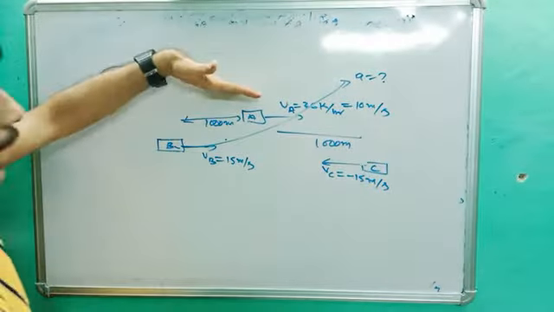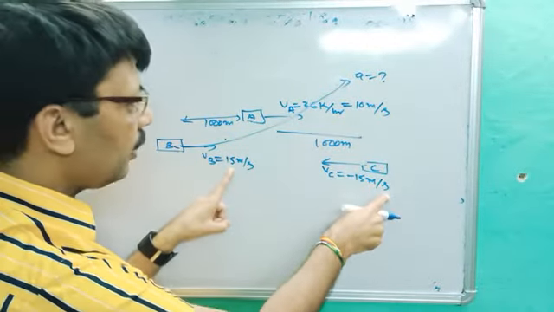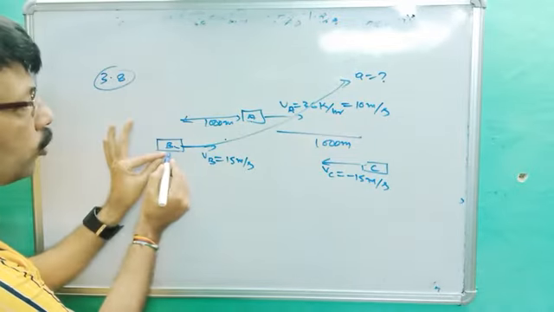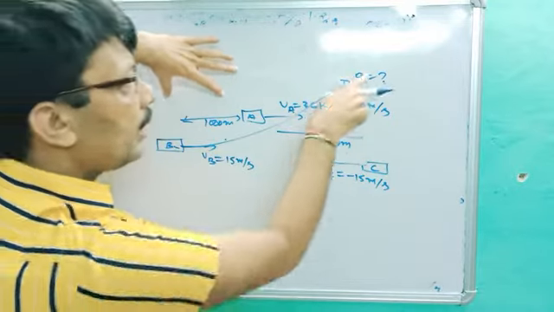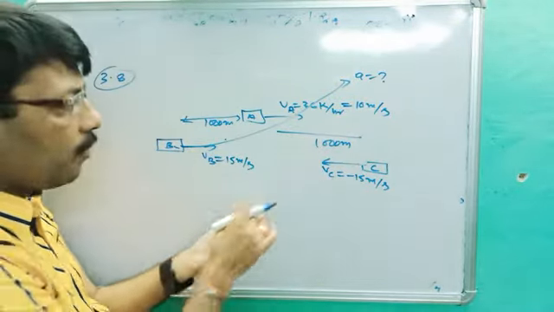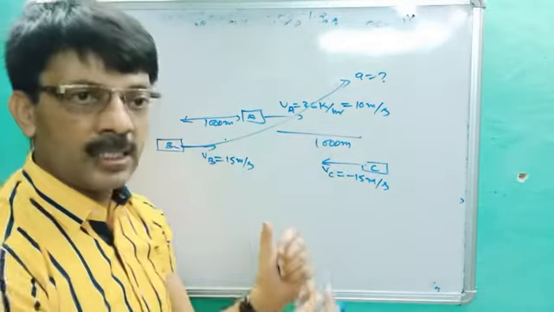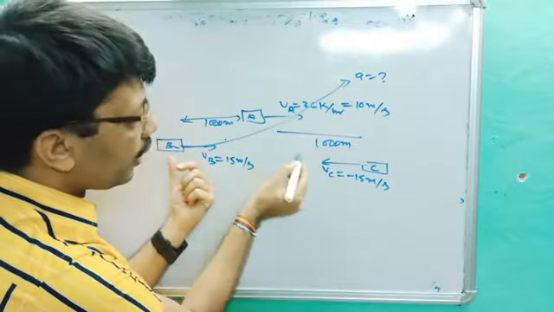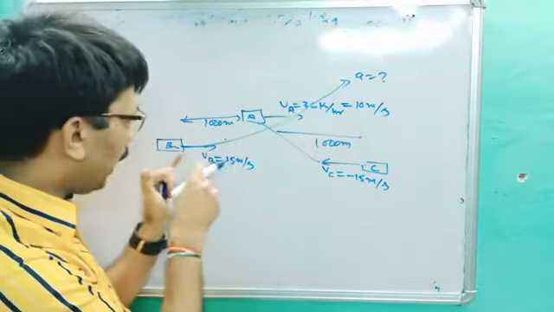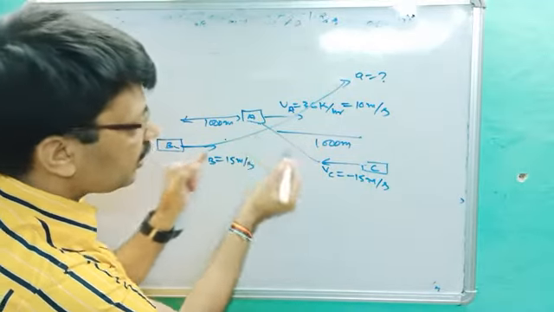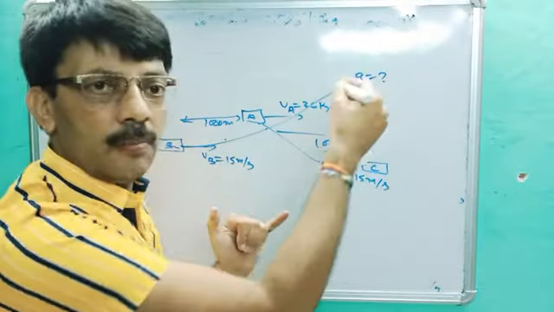The question is very clear. A is moving by 10 meter per second. B and C are approaching each other by 15 and minus 15. And B decides to overtake A, and they are situated at 1 kilometer. So no doubt, B decides to overtake A before C does. It means before C reaches, B should cross, otherwise an accident will take place. So first we will find by how much time C will reach A. No doubt, the time for B is decided by C. Before C does, it means how much time C will take to reach A. Before that, B has to cross A to avoid the accident.